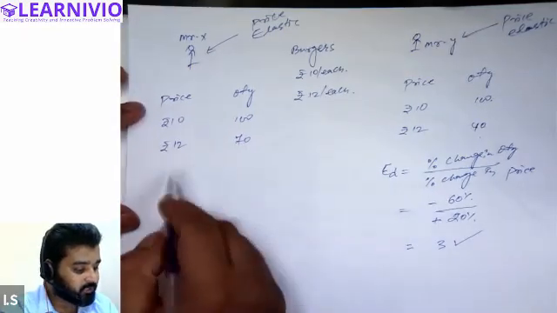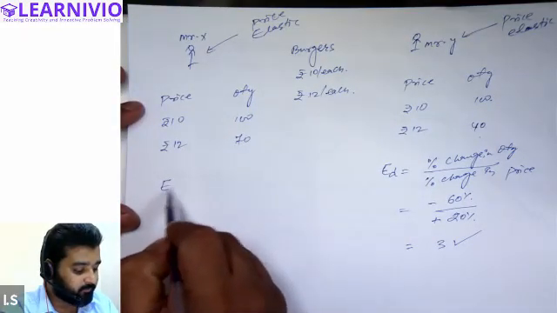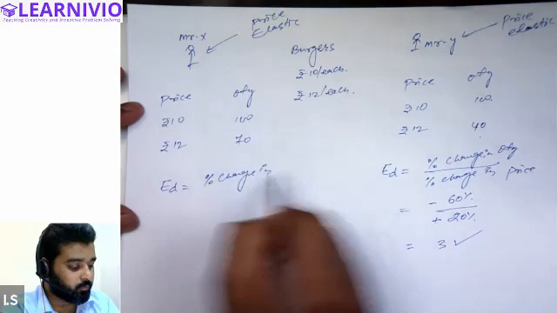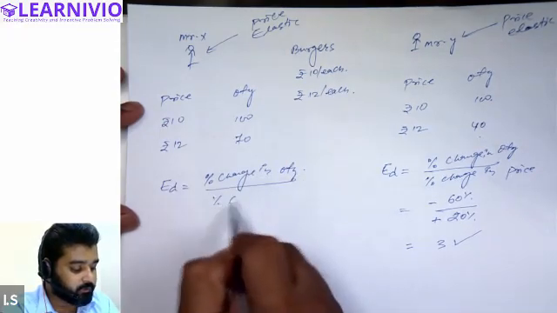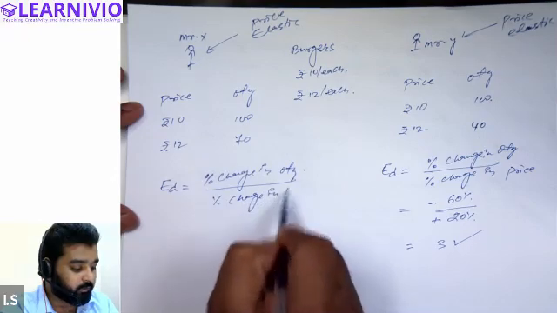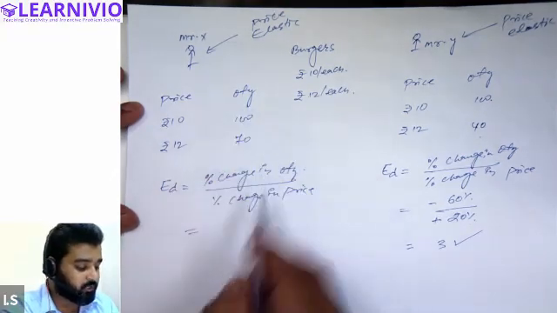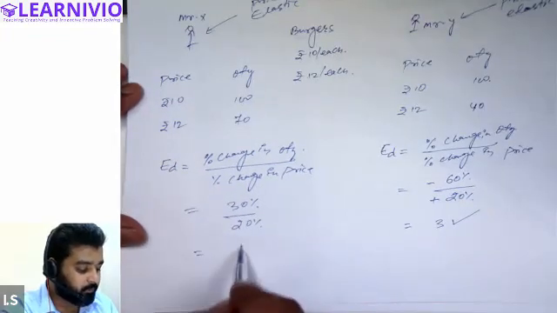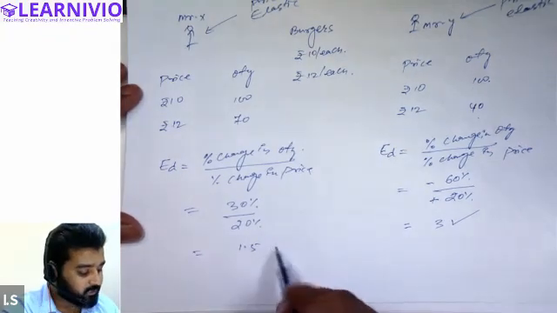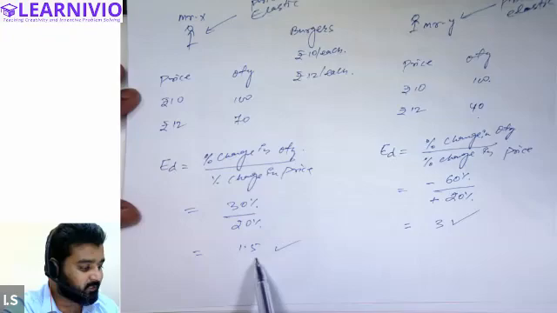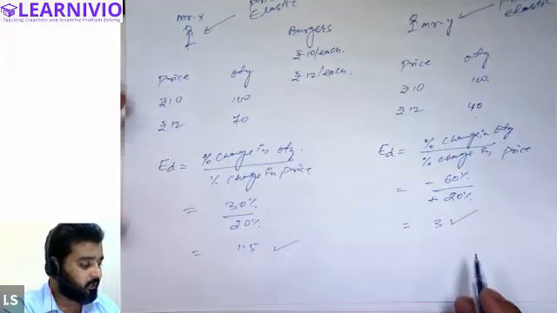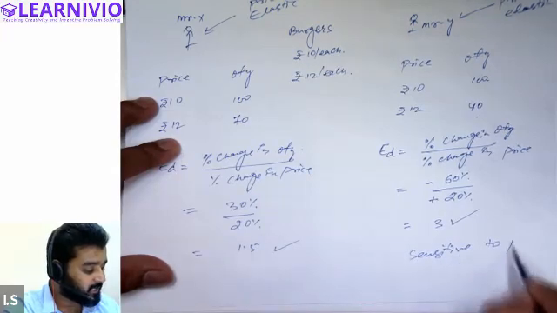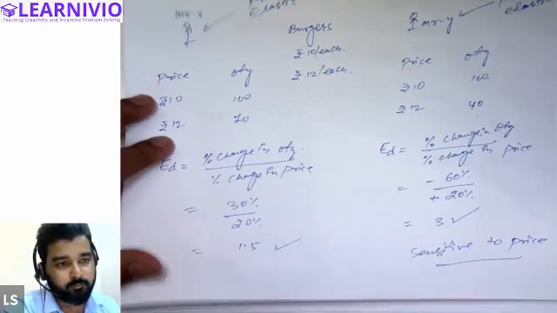Now let's calculate the elasticity of demand in context of Mr. X. We will apply the same formula: percentage change in quantity divided by percentage change in price of the commodity. Now in case of Mr. X, demand is changing by 30% and price is changing by 20%. Hence, elasticity of demand will be 1.5. Because elasticity of Mr. X is less than elasticity of Mr. Y, we can simply say that Mr. Y is more responsive or more sensitive to price as compared to Mr. X.